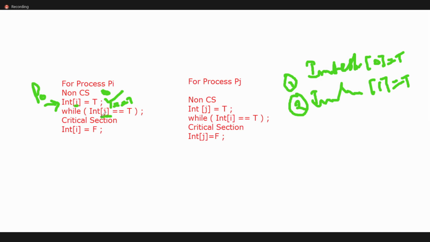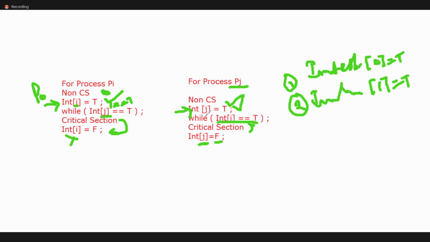Then the person enters the critical section, and finally we make it false, which means that particular person is not interested. Again, we give the chance to whoever is interested. Like that, even P1, the second person: interested is true means he is interested, but this one checks whether some other person is interested or not. If he is interested, this will wait until that finishes its execution. Once the execution is finished, it sets to false, which means he is not interested. You can execute it like that.